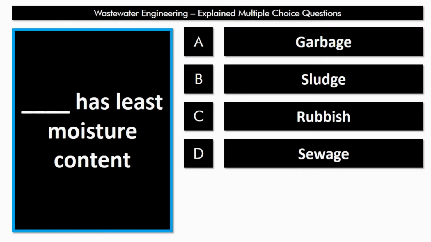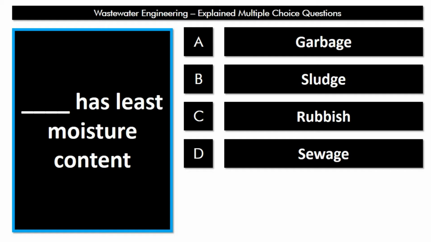Next question is, fill in the blank: blank has least moisture content: garbage, sludge, rubbish, and sewage. The answer is C. Sludge and sewage have maximum moisture content. Now we are left with two options, garbage and rubbish, out of which garbage contains organic matter, leftover vegetables or whatever refuse is there, that has maximum moisture content in it.